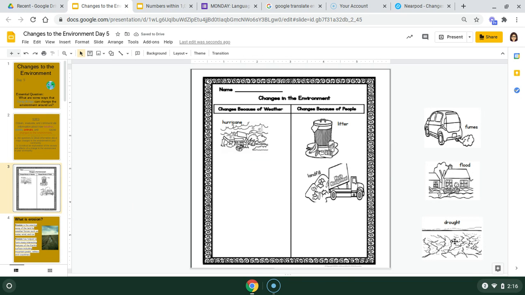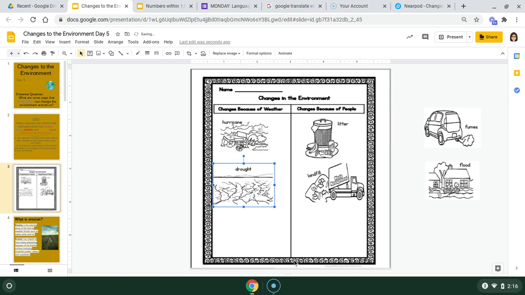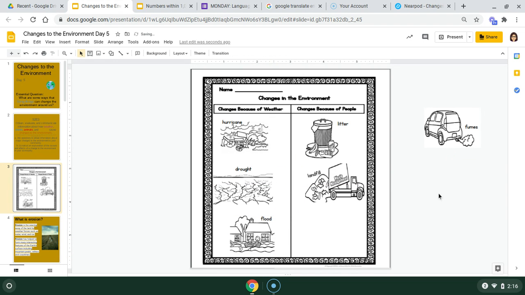What about a drought? Little or no rainfall, that's weather. A flood. Flood would be weather related. Too much water over dry land. And then fumes from your car would be air pollution from people, factories or cars, farmers.